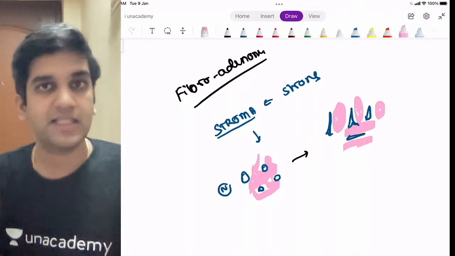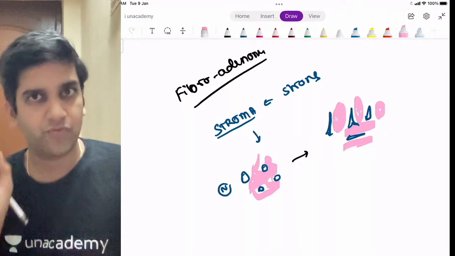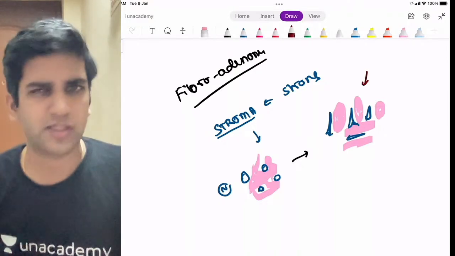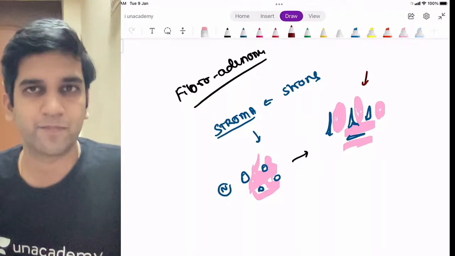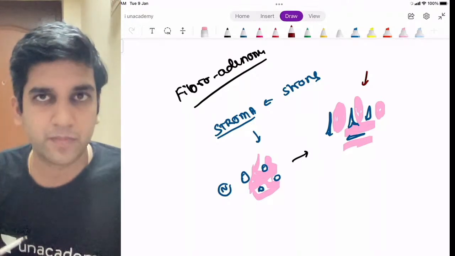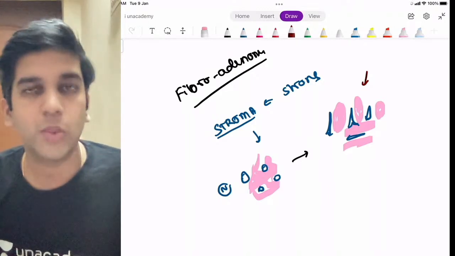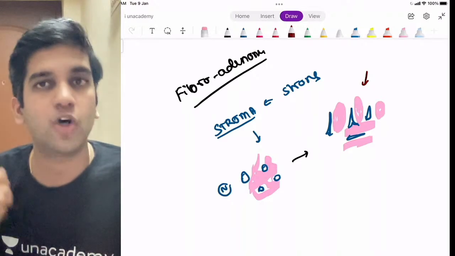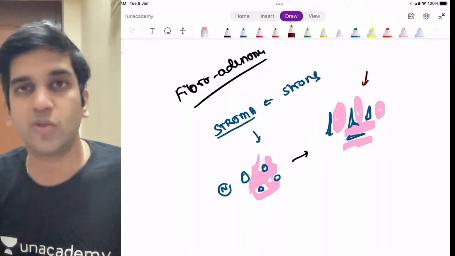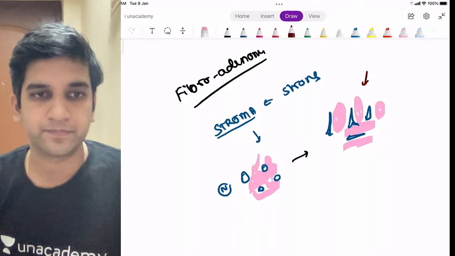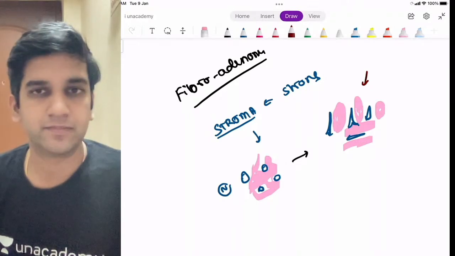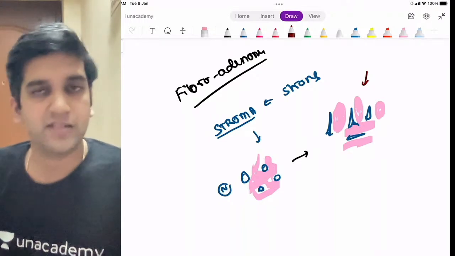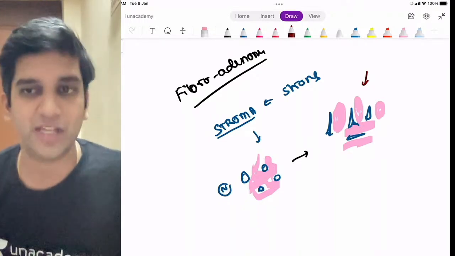So when I do an FNAC of this particular lesion, I just want you to use common sense and answer. It's purely logic and nothing else. I'm doing an FNAC of this lesion. Which cell component do you think will come out easily? The loose, weak epithelium or the very strong stroma? Epithelium or stroma? It should be epithelium, right? Because the easier one will come out easily. When I do an FNAC, stroma will not come outside, epithelium will come outside.